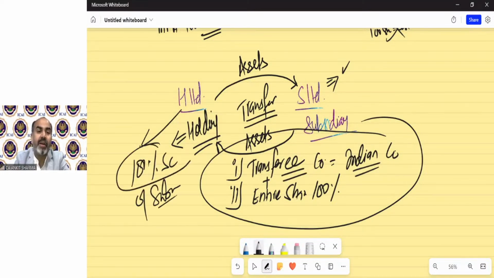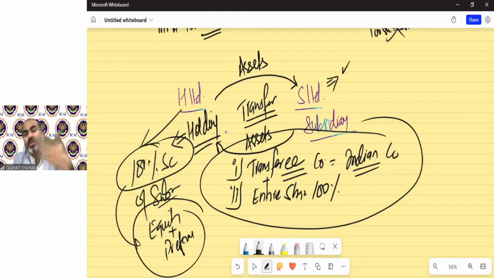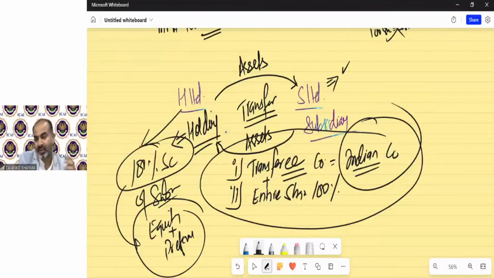And when we say 100% share capital, we are talking about equity as well as preference. So everything should be held by H Limited. If this kind of holding-subsidiary relation exists, then there shall be an exempted transfer if any asset is transferred from H Limited to S Limited or S Limited to H Limited, provided these are Indian companies. Clear?